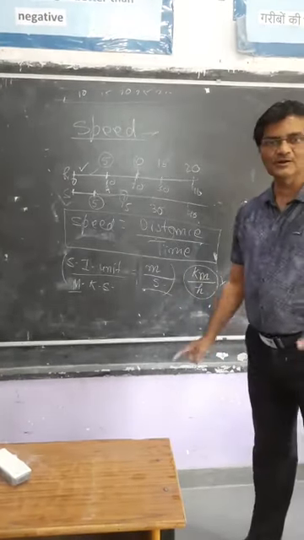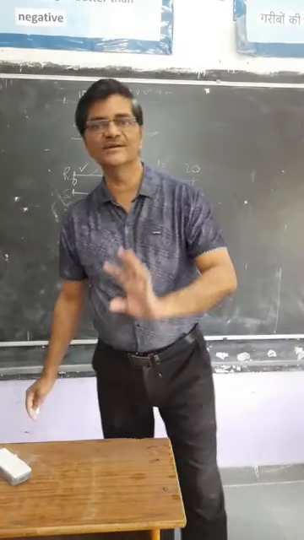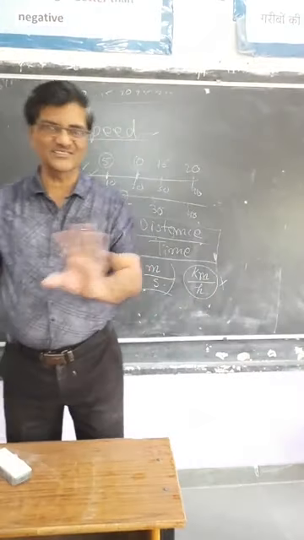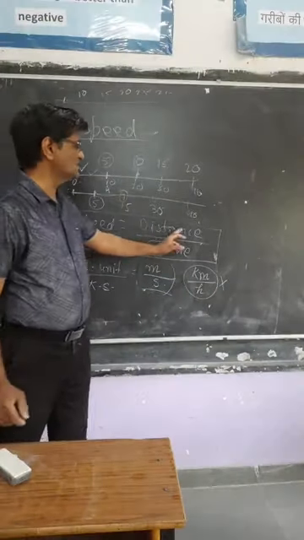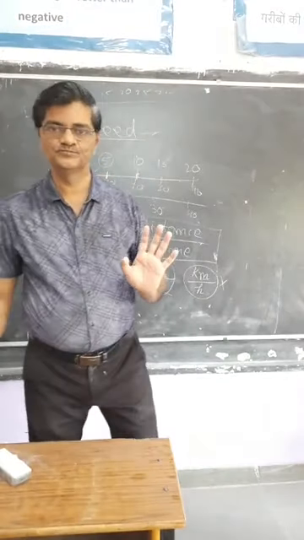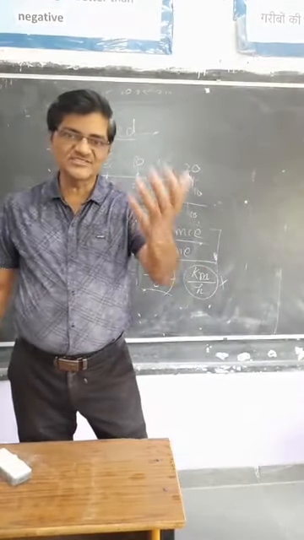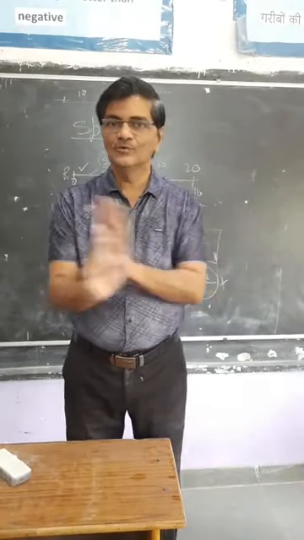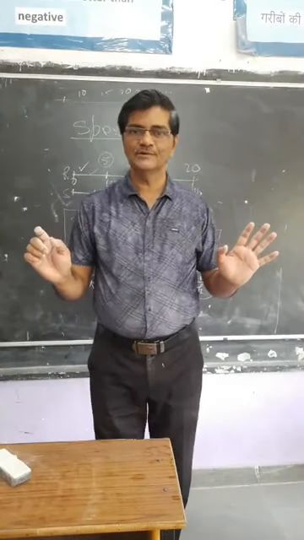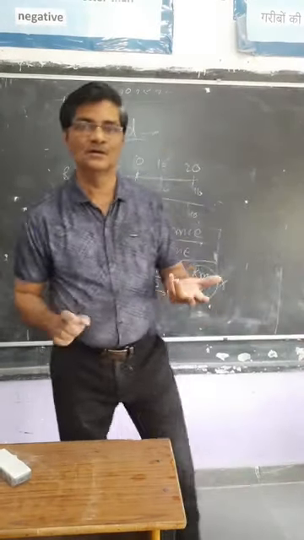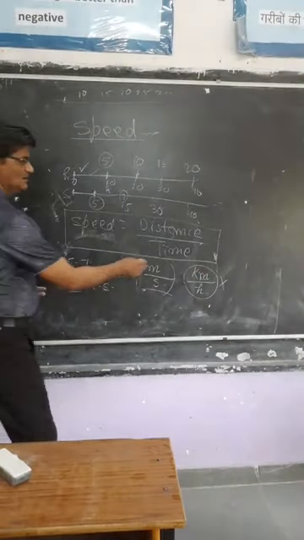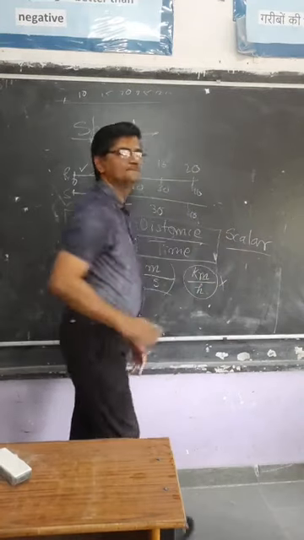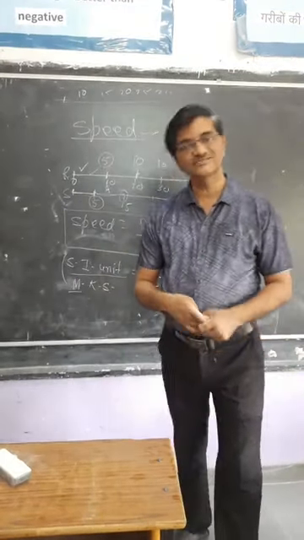So whenever it is given in kilometer per hour, you had better convert it into SI unit, that is meter per second. And there we have not considered the direction. Only we have taken the distance covered by the body in given time. So that's why distance upon time. It is not taking direction into account. So it is simply a scalar quantity. We are not taking direction, only taking magnitude.